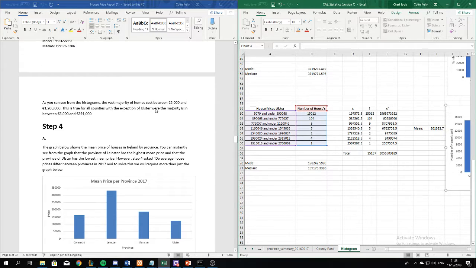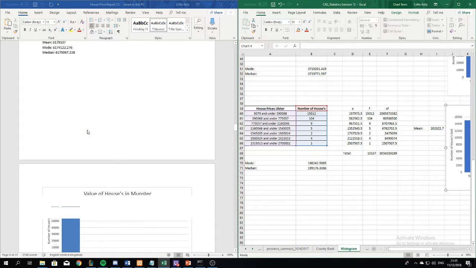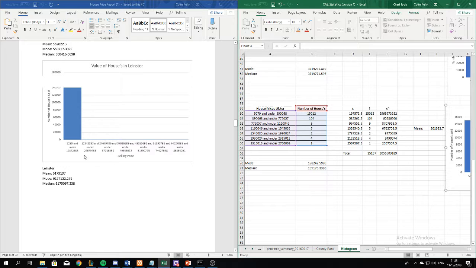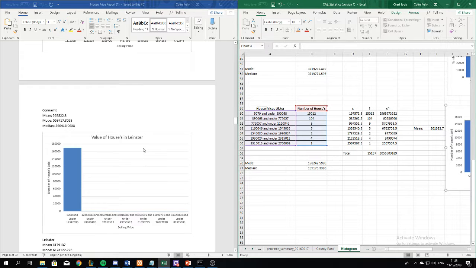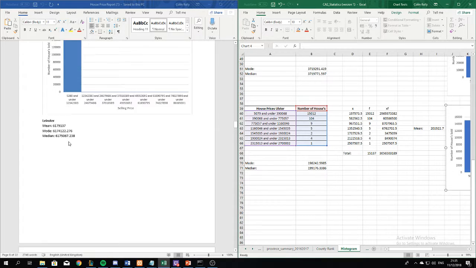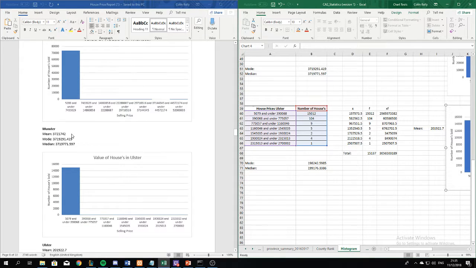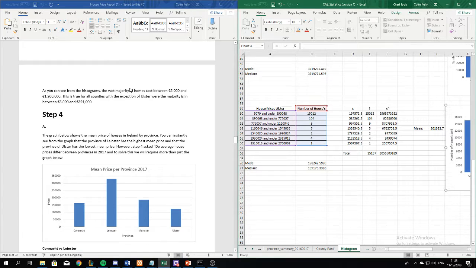So as we can see, the majority cost between 5,000 and 1,200,000. This is true for all provinces, with the exception of Ulster, where the majority is 5 grand to 391. So as you can see, the bands are different for each of the provinces. It's just to give you an idea of the actual size of the first group. Leinster's is between 5,000 and 1,200,000, whereas the Munster one would be between 5,000 and 74,000, and so on, getting smaller as the provinces get smaller.